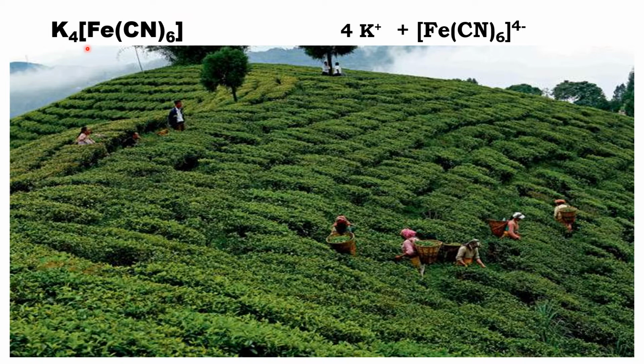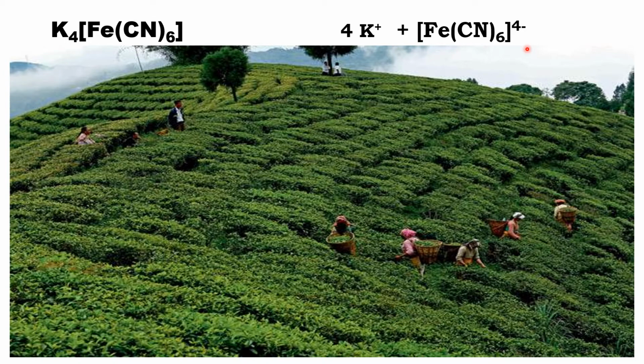This coordination compound dissociates to 4 K plus ions and [Fe(CN)6] 4 minus. That means for this coordination compound, the ionization sphere has positive charge and the coordination sphere has negative charge.